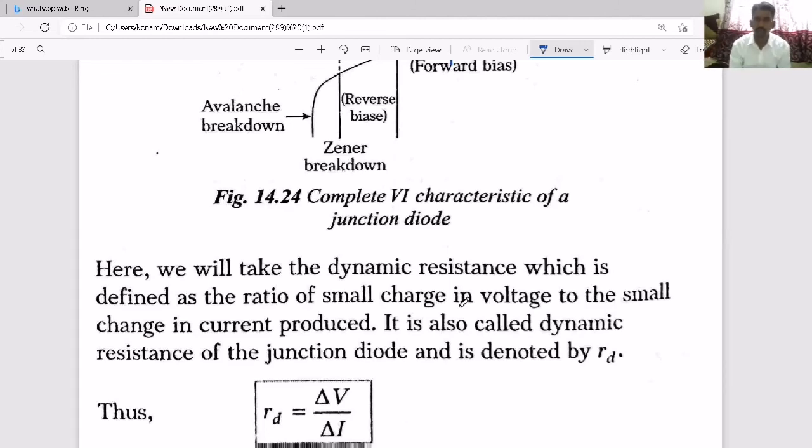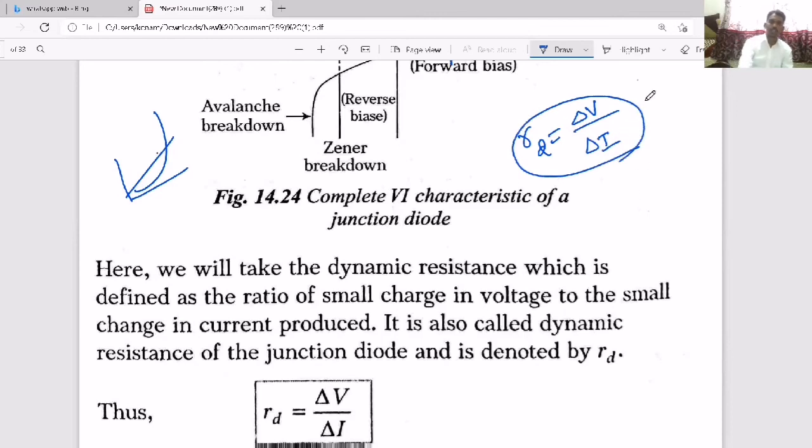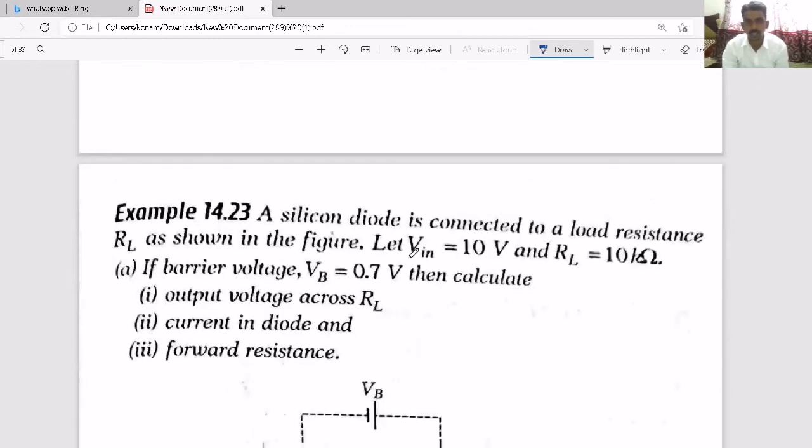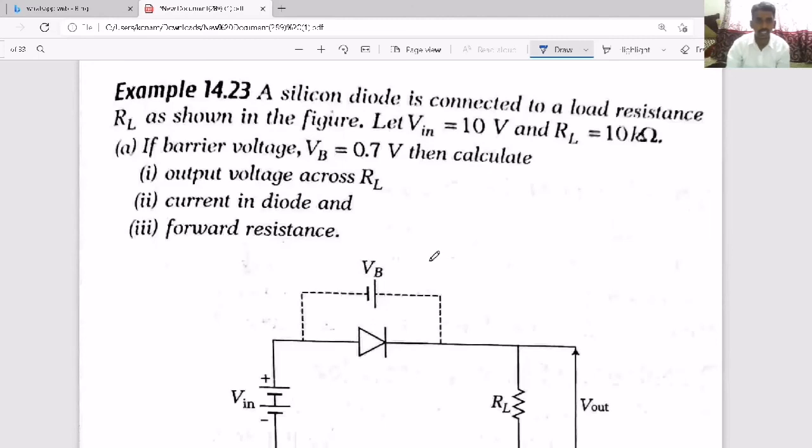But in case of a junction diode, the dynamic resistance is defined because the voltage and current keep on changing. It is not a straight line. It is not obeying Ohm's law. It looks like a curve. That's why we call it dynamic resistance. So what is the change in voltage for a corresponding change in current? That ratio we call the dynamic resistance of the junction diode. That is what the formula given here is.